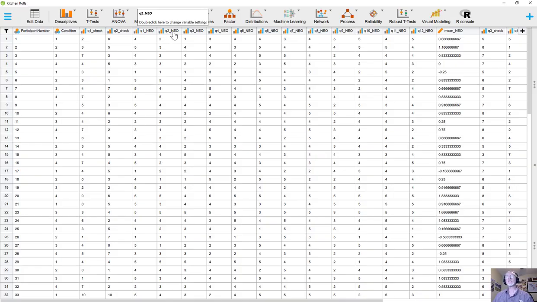So the question is, did this measure come out as a reliable measure? We're going to do that using the reliability module. Up here on top, go on over and find reliability. Remember, you might have to add it if you have not already added the reliability module.